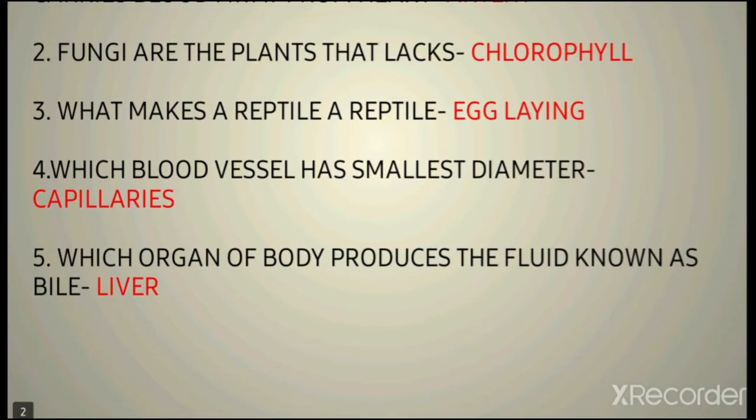Then the fifth question is, which organ of the body produces the fluid known as bile? The liver produces bile, and the bile is stored in the gallbladder.